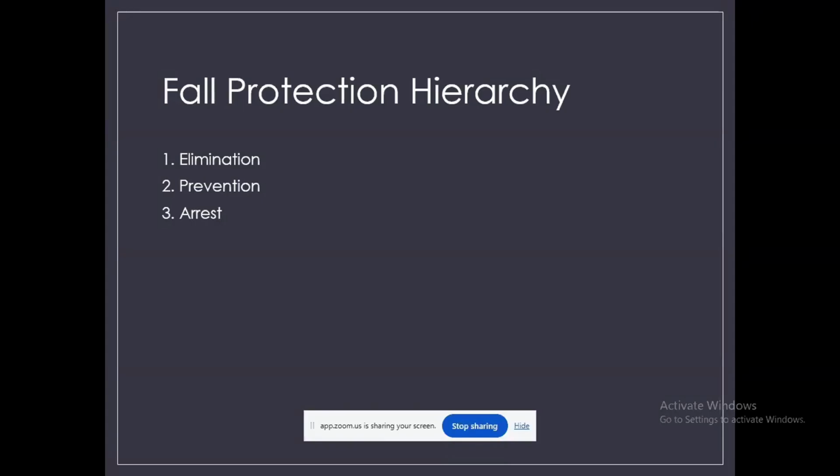This is the final safety measure when elimination and prevention are not possible. So what key message have we received from here? First, eliminate the hazards. Second, prevent the fall. Last, arrest the fall. The best safety is eliminating the risk, not just protecting against it.